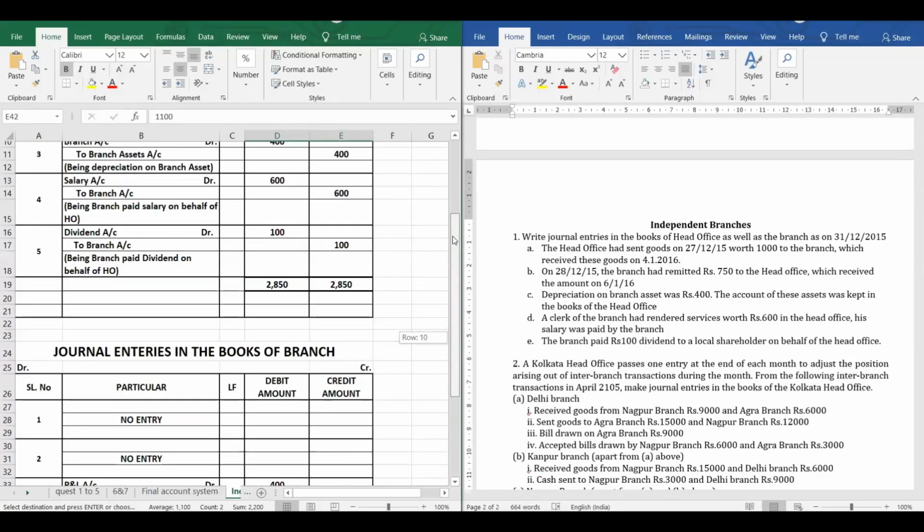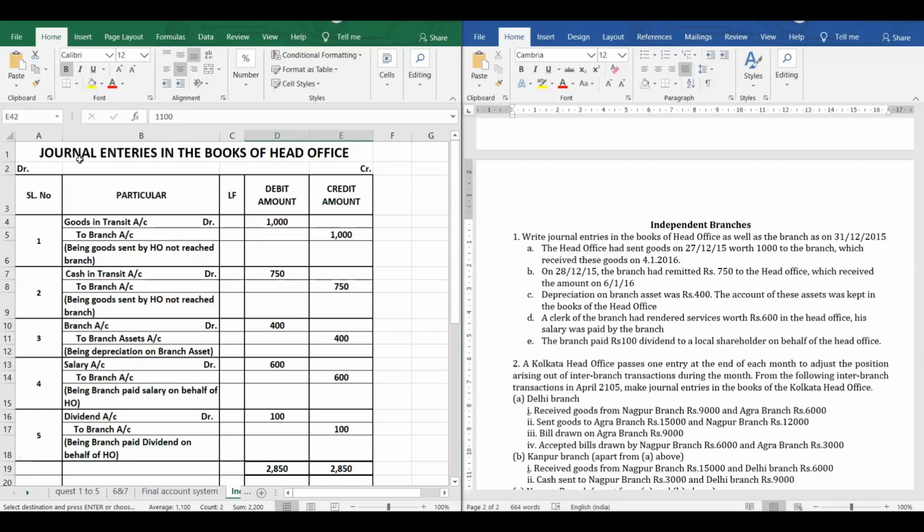Let's have a summary of it. You have prepared journal entries in the books of head office. The goods were sent from head office to the branch for 1000. So goods sent by head office not reached branch. So that is the transaction. Again, on the second entry, the cash is being sent. Cash in transit account debit to branch 750, being cash sent by head office not reached to branch.